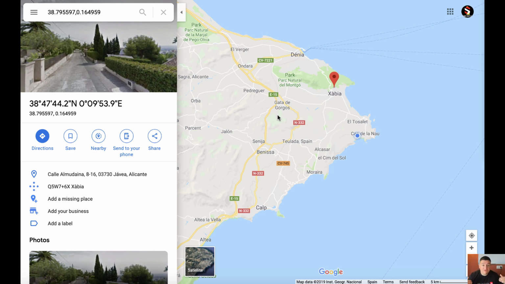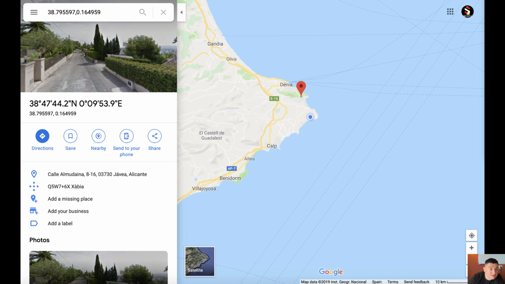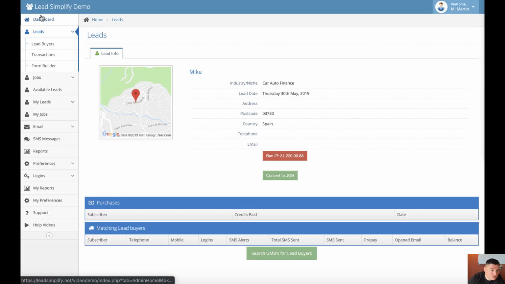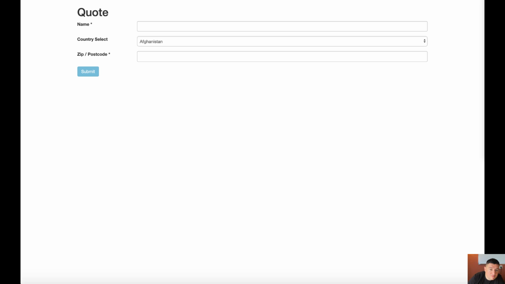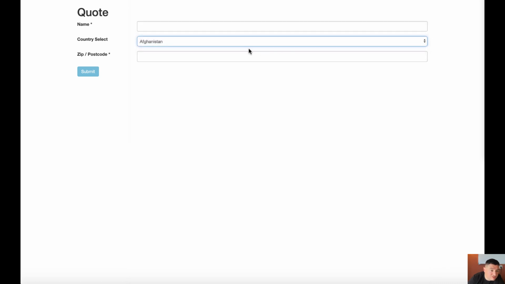Now, this is not relevant for clients who are not selling internationally, or it kind of is, because it's better to have the little country thing. It makes sure it's much more accurate. You're not going to get leads going in there that are not being sold because they're being put into the wrong place. So this is a small structural change to the system, but you now have the ability to select the country, meaning you can use country and zip code and it'll be pretty accurate if they don't need an address.